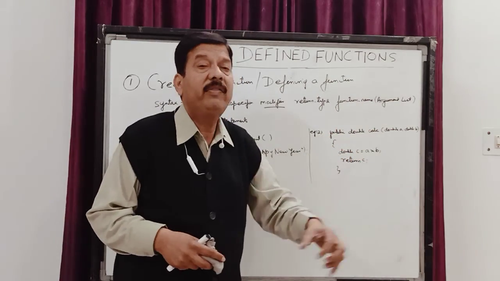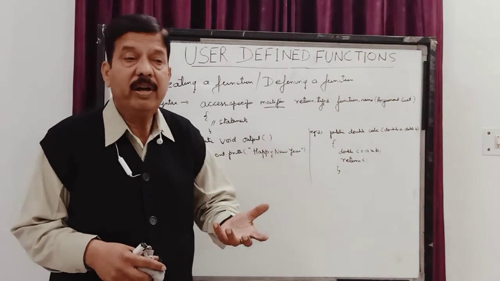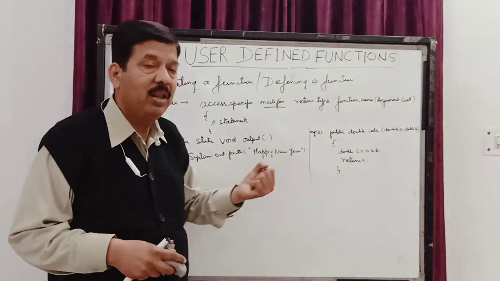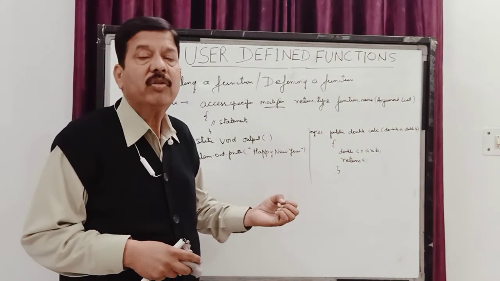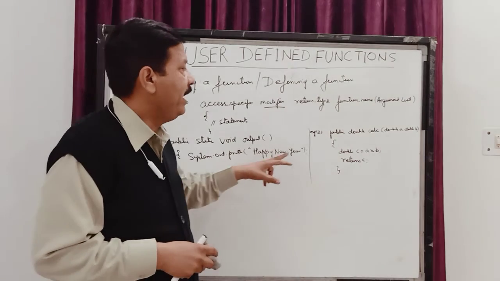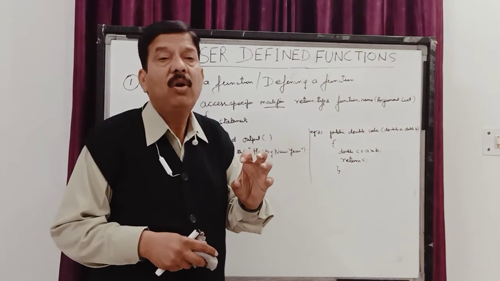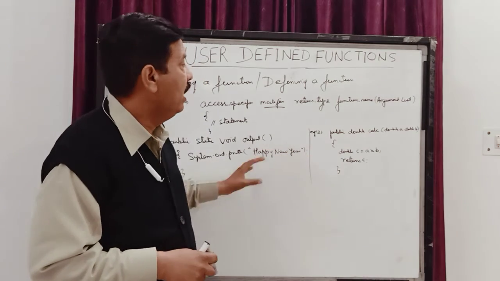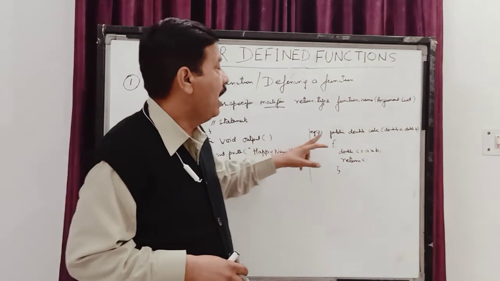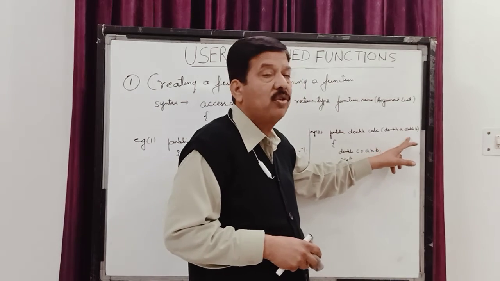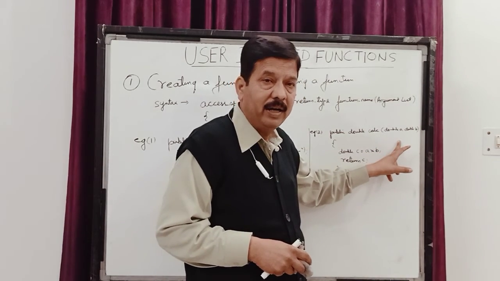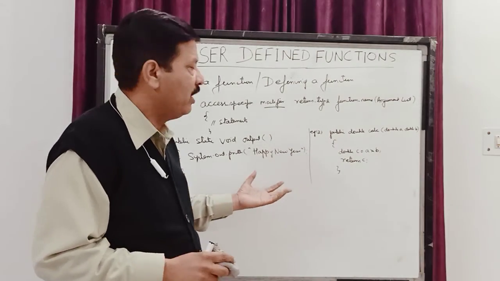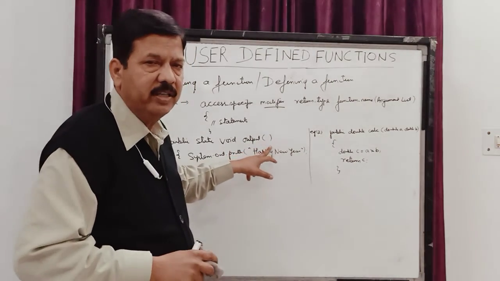Then function name, it is the name of the function. It is very important. The name of the function is for the identity of this function. When you call these functions, you call them with their name. And when you are writing these names, you must follow the rules for identifiers, the naming rules which we have studied before. Then we have the argument list. The argument list is a comma separated list of variables along with their data types. The argument list may be empty. If your function does not require any argument, then your argument list is empty.